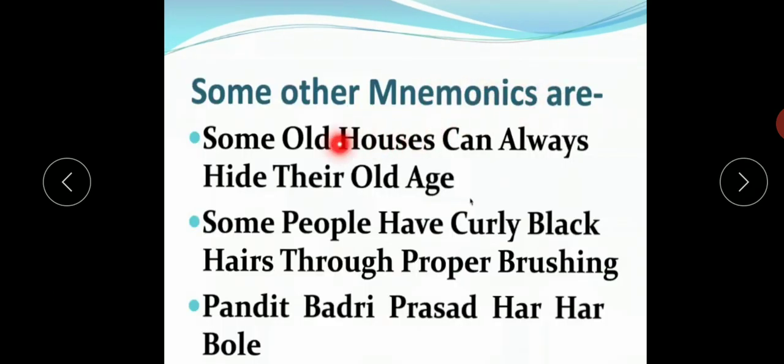Some other mnemonics are: Some Old Houses Can Always Hide Their Old Age. It is also used to memorize the trigonometric ratios. Some Old Houses, that means SOH; Can Always Hide, CAH; Their Old Age, TOA.